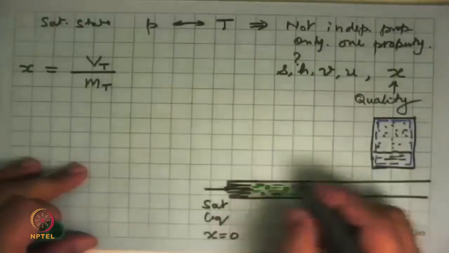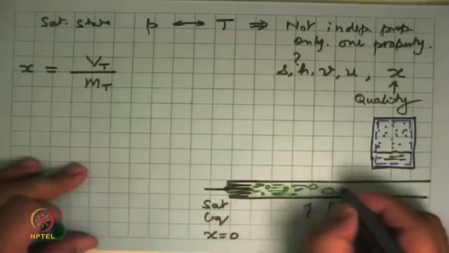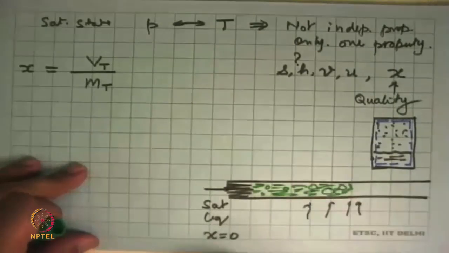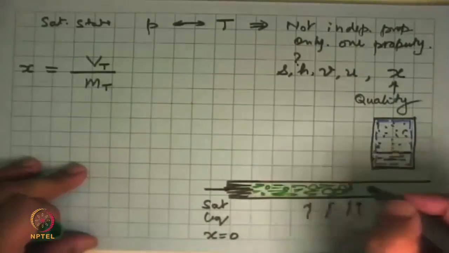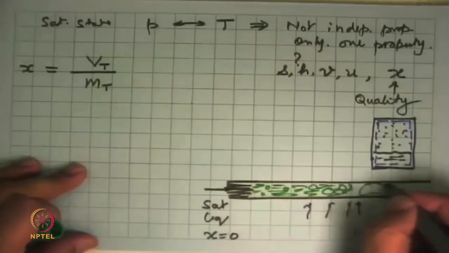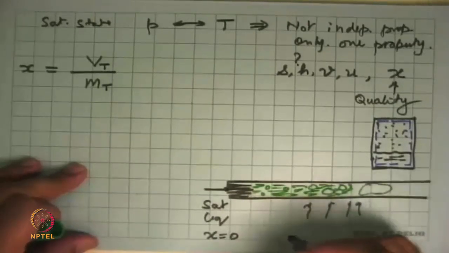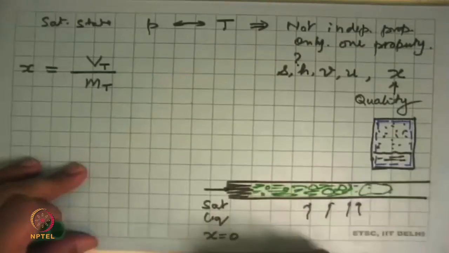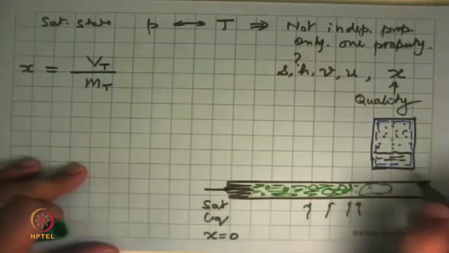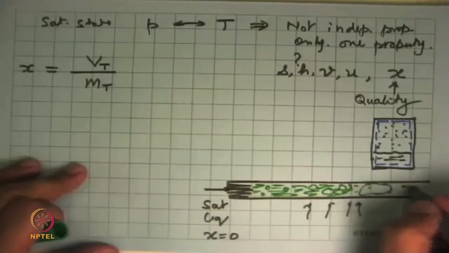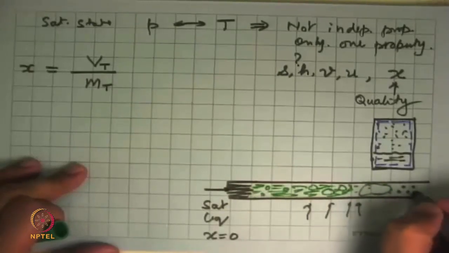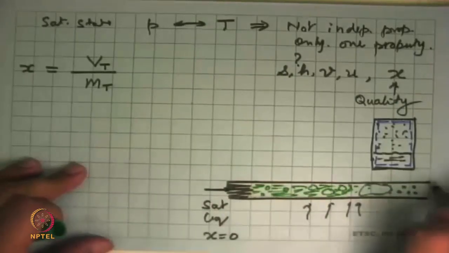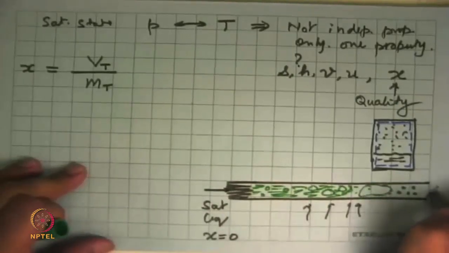As more heat is given, these bubbles become bigger and they still the liquid around this. And when even more heating takes place, these bubbles start to occupy a larger space in the tube, and the liquid is now in smaller amounts in a very irregular fashion. And then we could have a state where there is lots of vapor, small amounts of liquid as fine droplets, and finally only vapor.